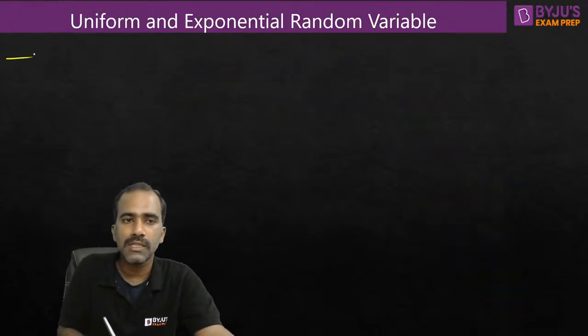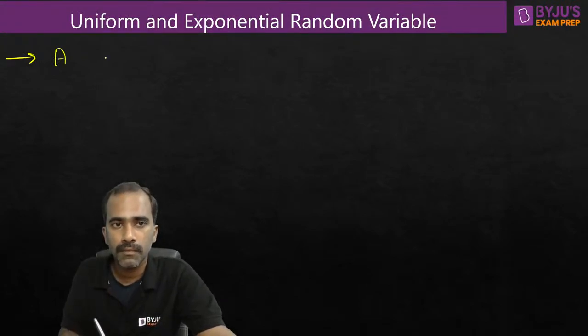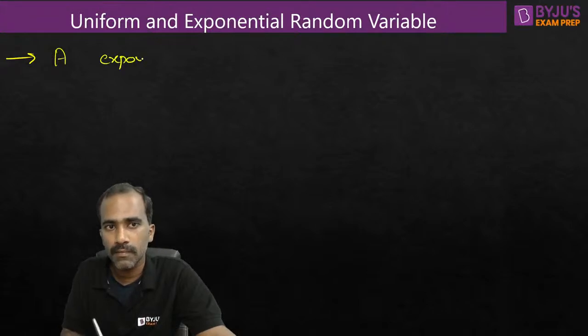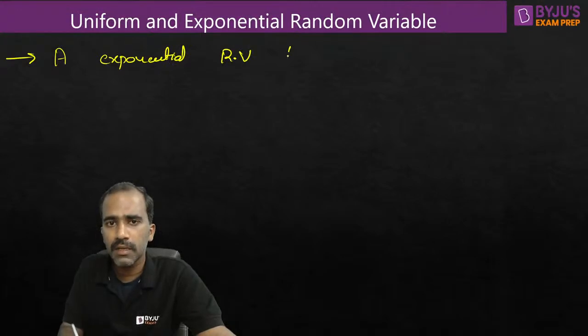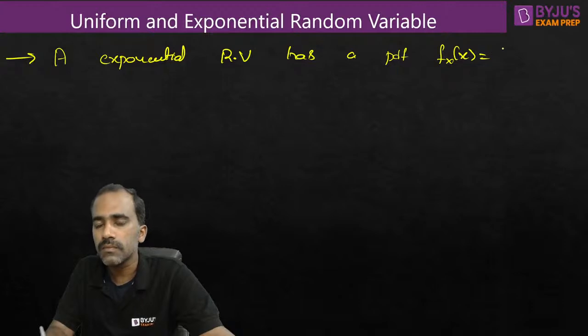Okay. I'll ask you one question based on exponential random variable, and then we will move on. An exponential random variable has a PDF fx of x is equal to 4 into e power minus 4x into u of x.